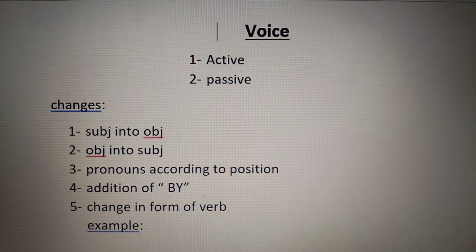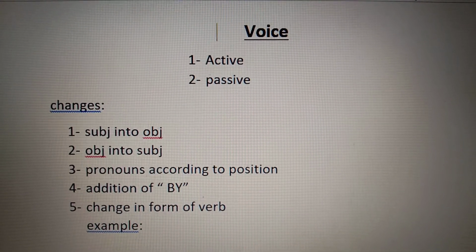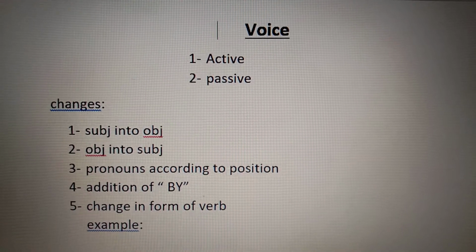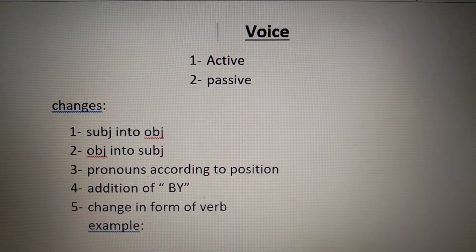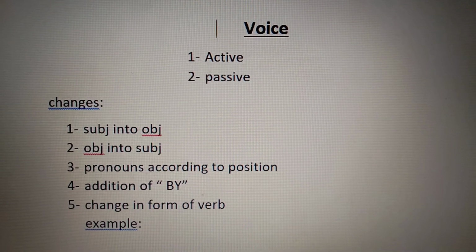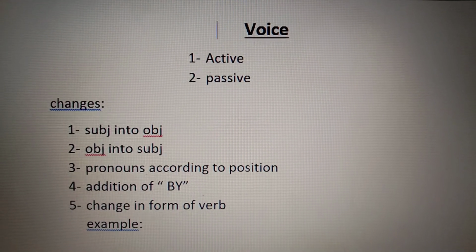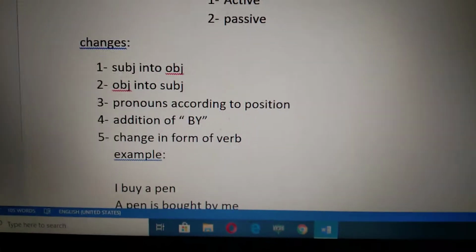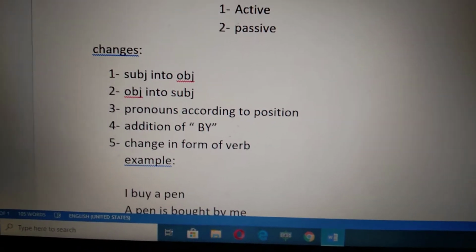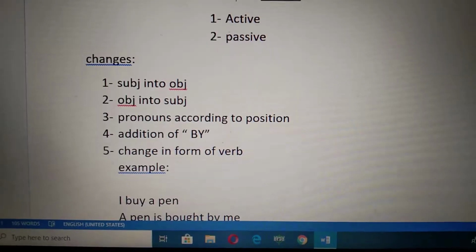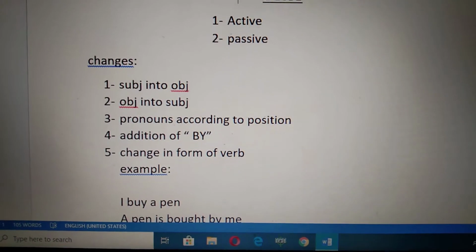In active and passive voice, basically we need a few changes. First of all, subject changes into object. Subject is the doer of the action. When it changes into object, it becomes passive. First we change subject into object and object into subject, and we interchange their positions.